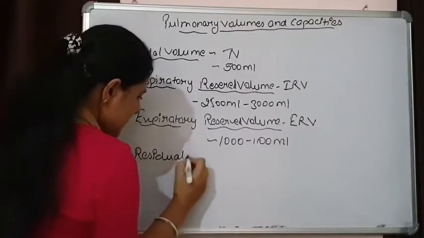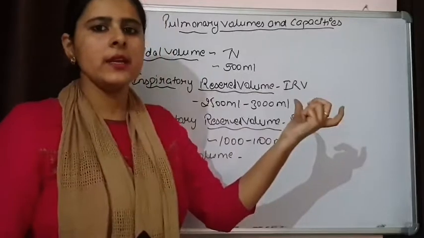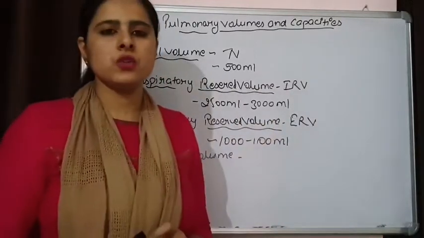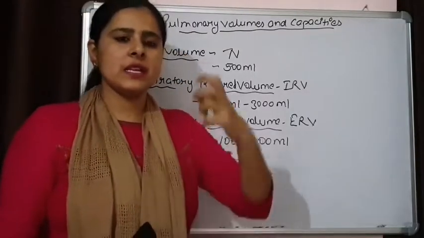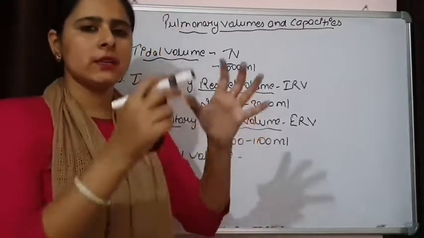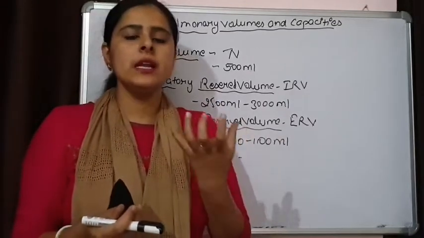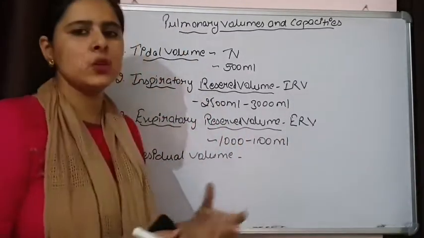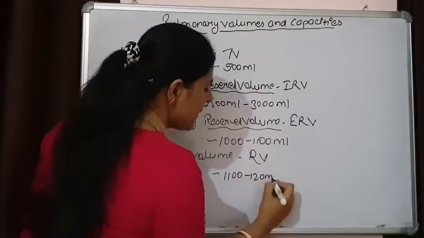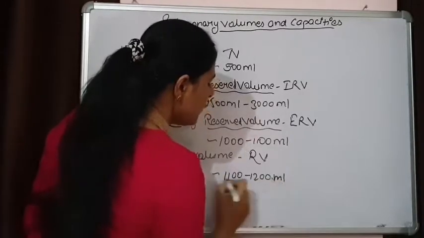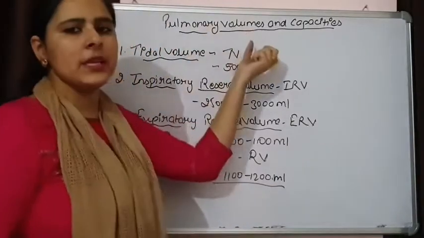And the fourth is residual volume. After we have forcefully exhaled air, there is still some amount of air that always remains inside our respiratory tract. Means our respiratory tract is never empty. The trachea, bronchi, bronchioles, lungs, alveoli always have some air left in them, and that is our residual volume, that is RV, and the amount is almost 1100 to 1200 ml. This much air always remains inside our respiratory tract. These are some of the pulmonary volumes.